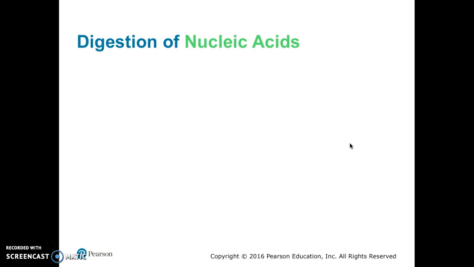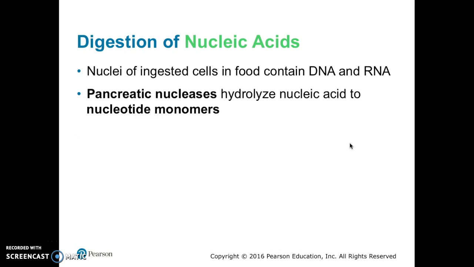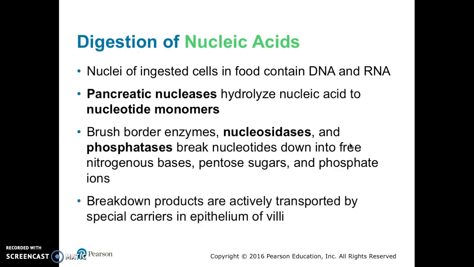Our last macromolecule to discuss is the digestion of nucleic acids. Where do we find nucleic acids? How do we ingest them? Well, the nuclei of ingested food cells contain DNA and RNA, so they must be broken down. Pancreatic nucleases hydrolyze nucleic acids to nucleotide monomers. Brush border enzymes called nucleosidases and phosphatases break nucleotides down into free nitrogenous bases, pentose sugars, and phosphate ions. Breakdown products are actively transported by special carriers in the epithelium of the villi.